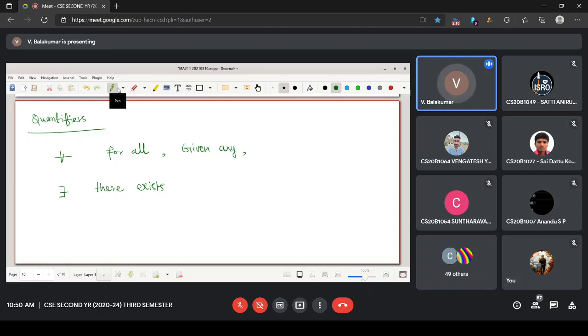First, let us understand why we need these two symbols. Let me give you one sentence. That sentence is that we have our class every day. This is one sentence I give you. We have math class in all the days. Is it correct?